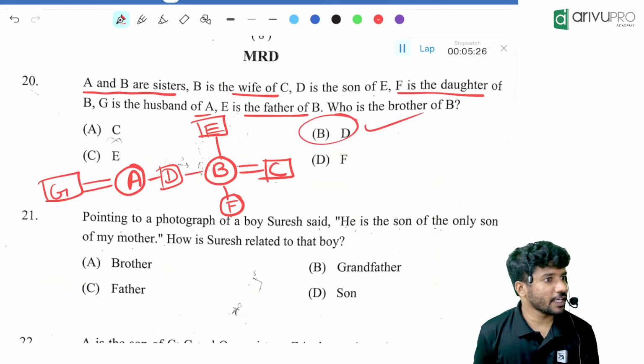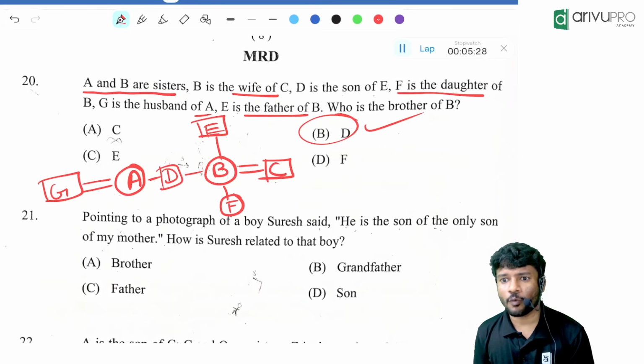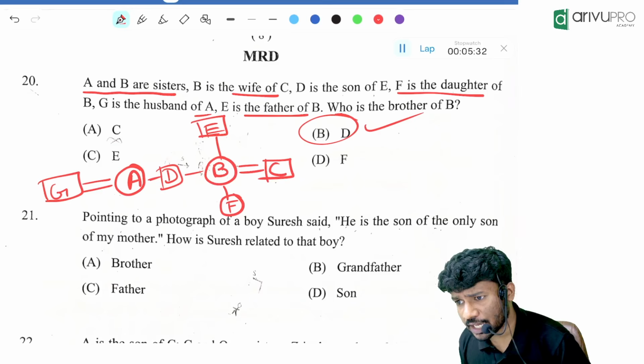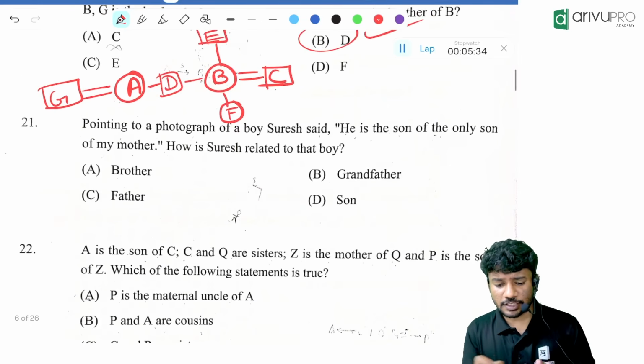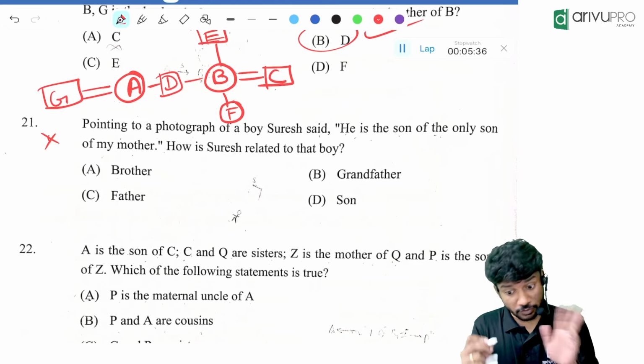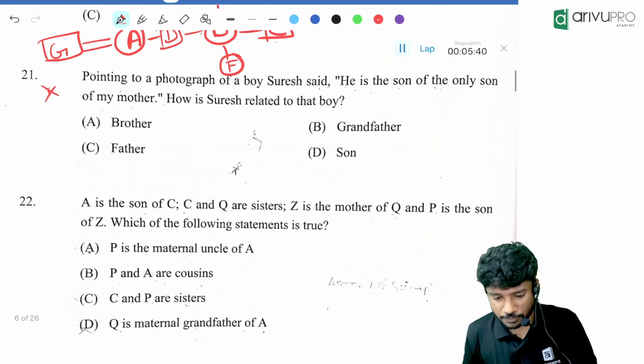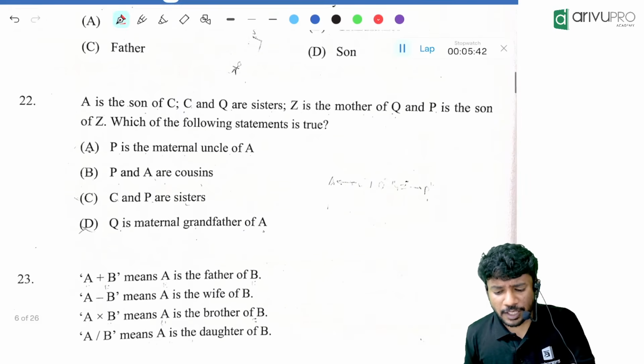So at the end of the day, are we doing anything new? No. Whatever we have studied, we are just putting it over there and going for the answer. Next question. This one you will not be able to solve now. We will solve it later because it is pointing to a person. Next type of question. This you might be able to solve.